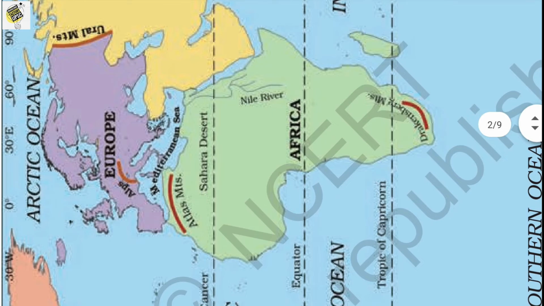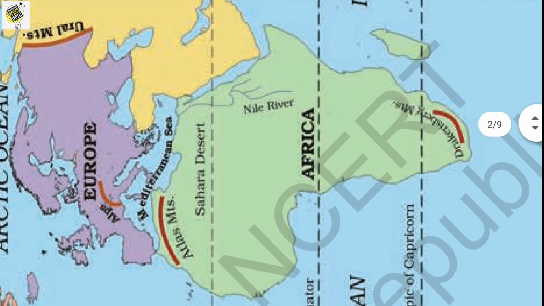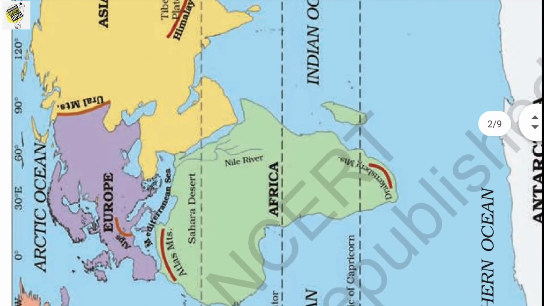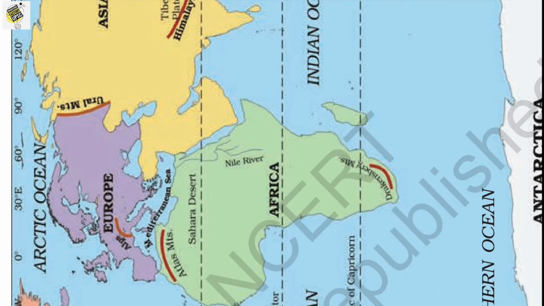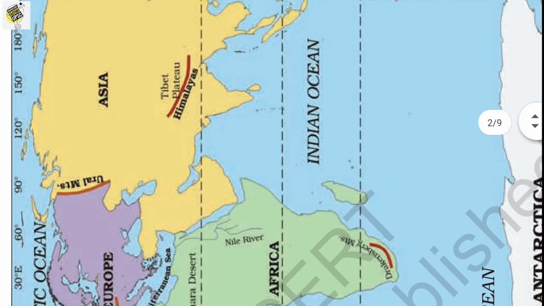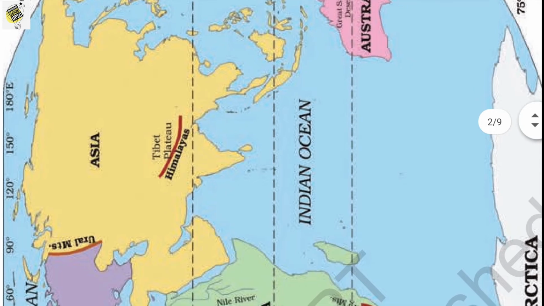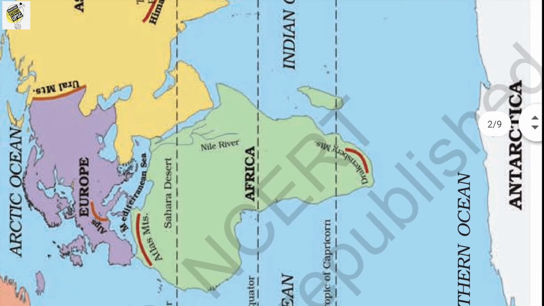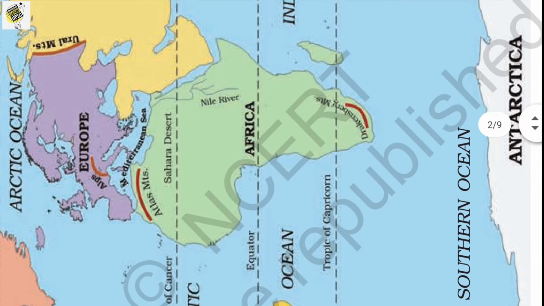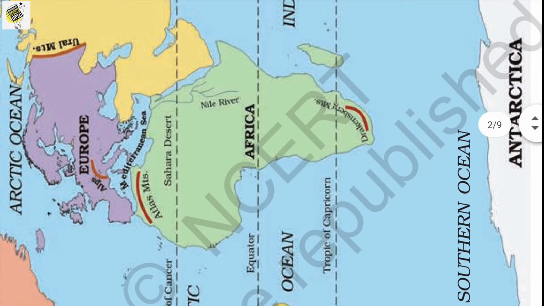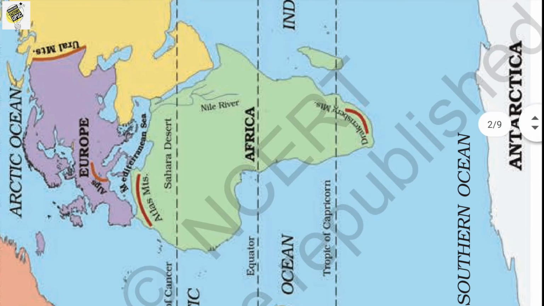Okay, so let's see the features of the next continent, that is Europe. Europe is much smaller than Asia, and it lies on the west of Asia, isn't it? Then the Arctic Circle passes through it. Then it is bounded by water bodies on 3 sides, isn't it?